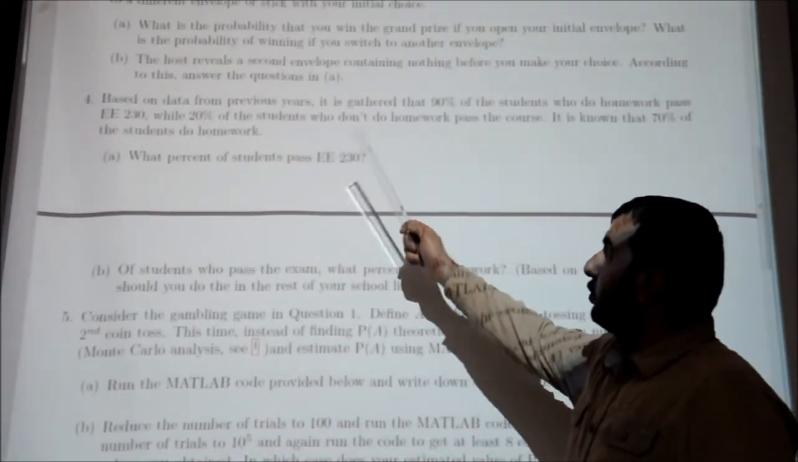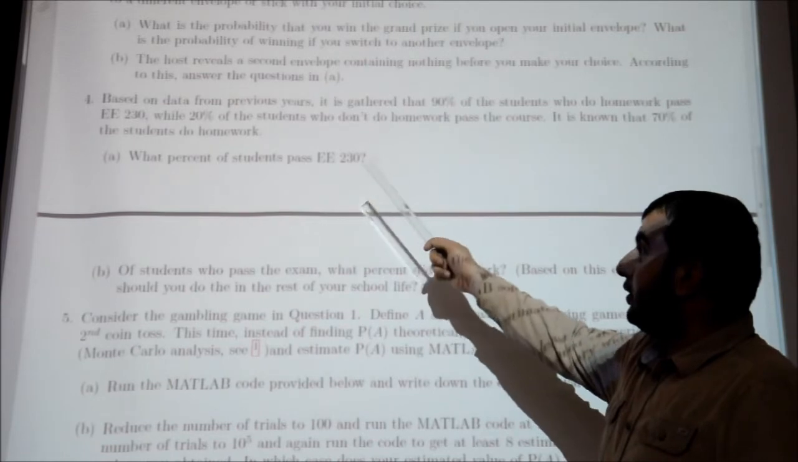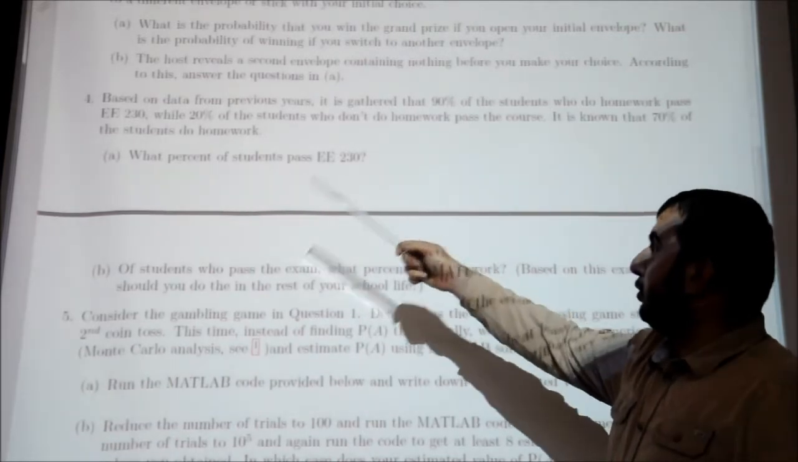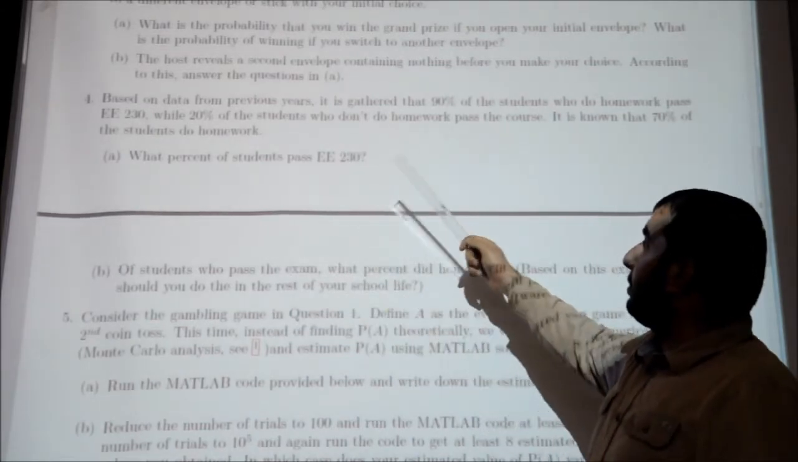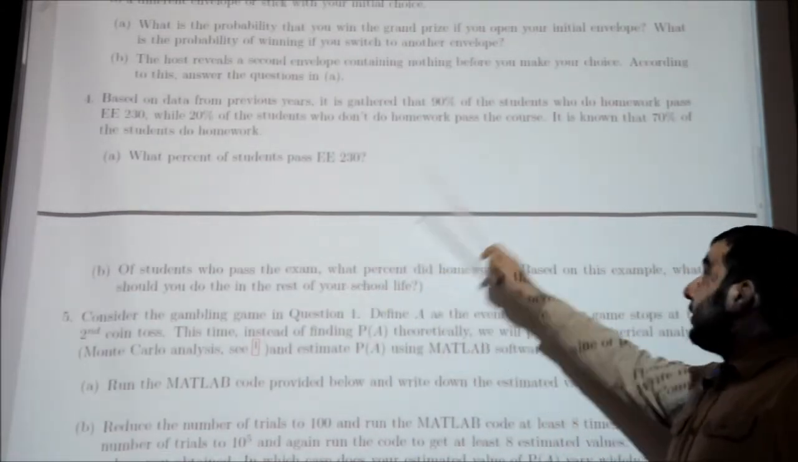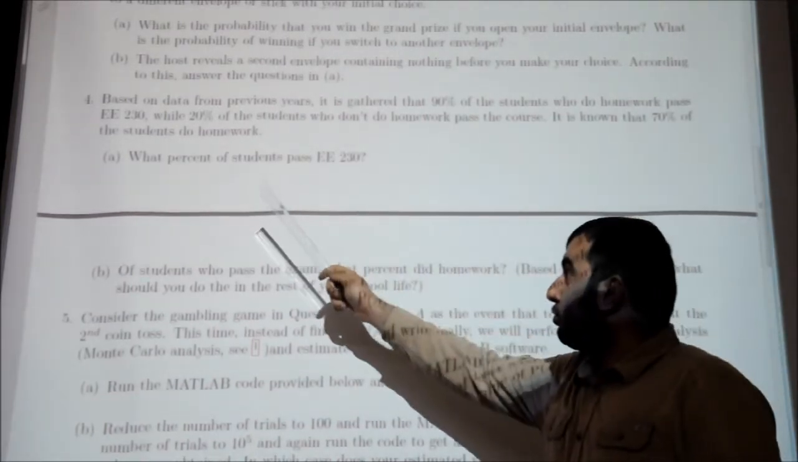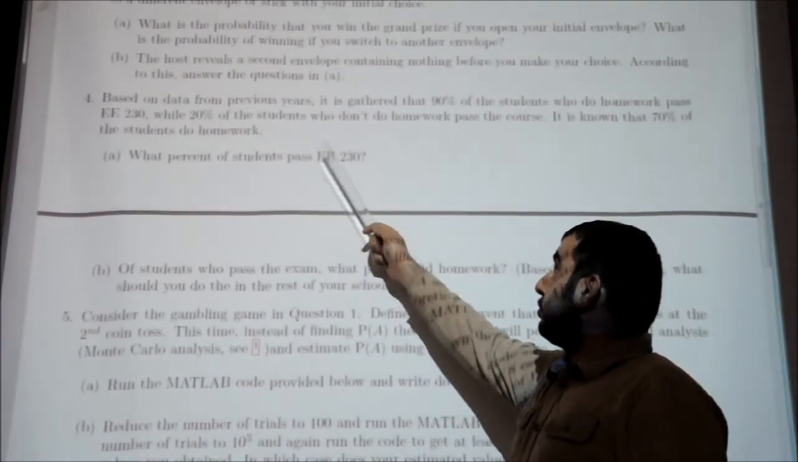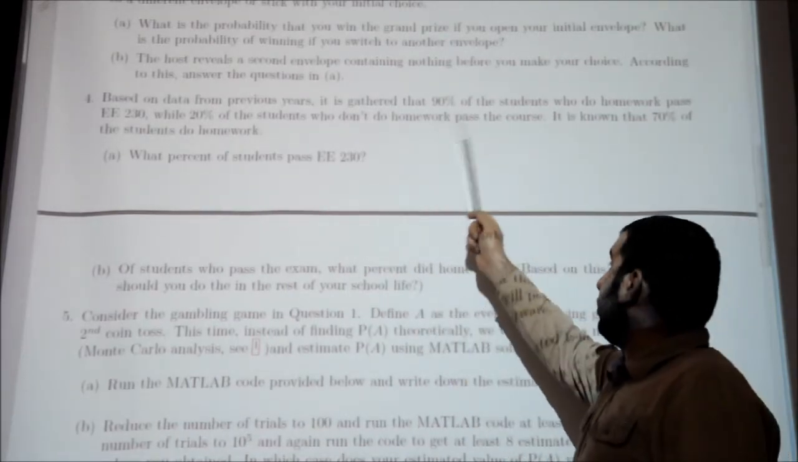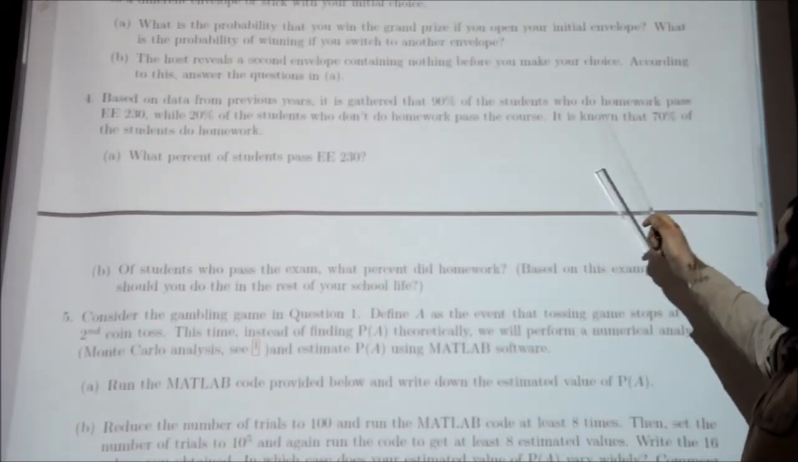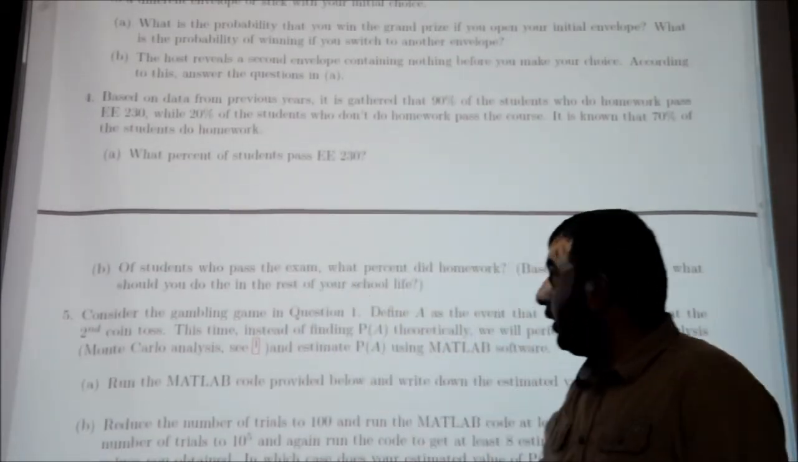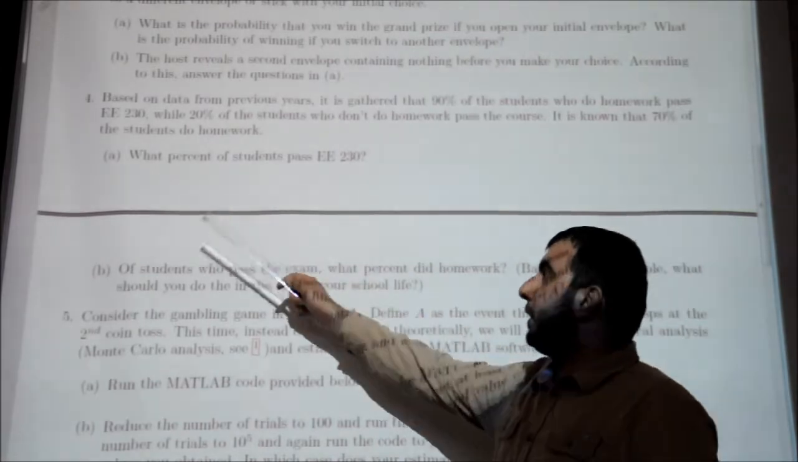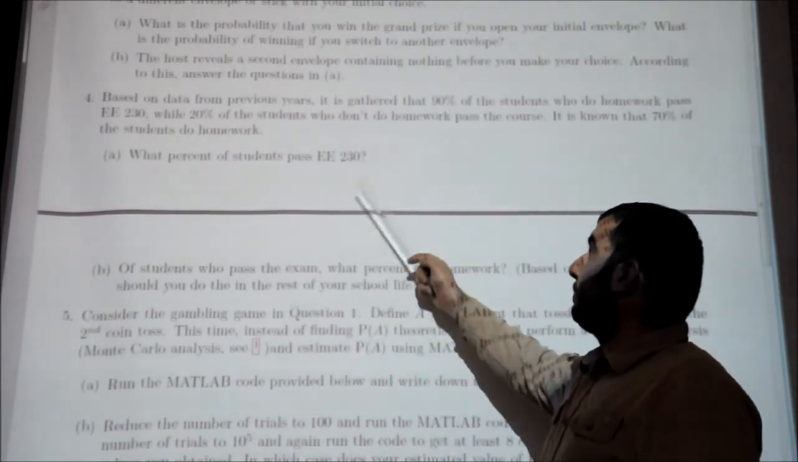Let's continue with the fourth question. The question is related to our probability course. In this question, it says that based on data from previous years, it is gathered that 90% of students who do the homework pass the probability course, while 20% of the students who don't do the homework pass the course. It is known that 70% of the students do homework. Let's start with part A. What percent of students pass the probability course?